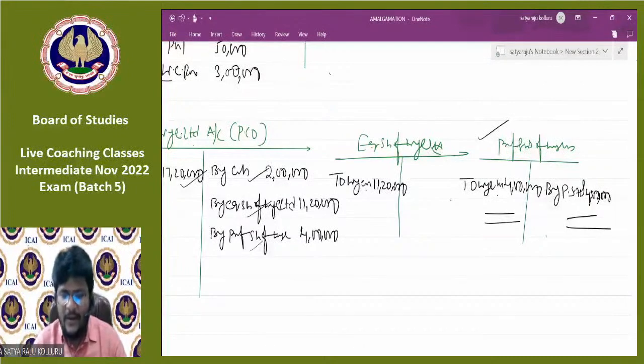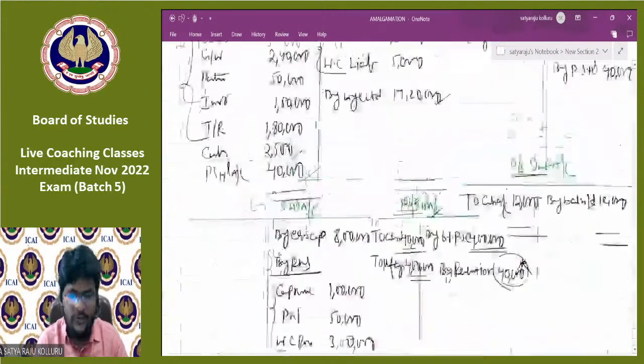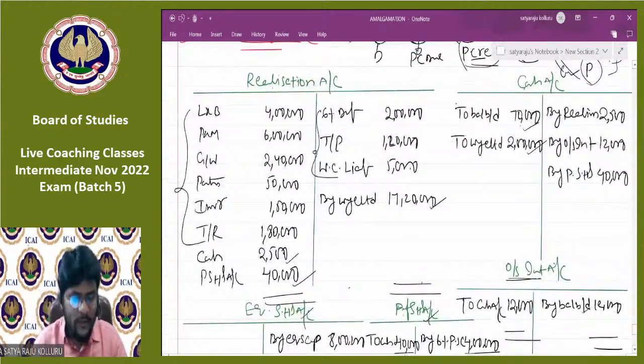Tell me, guys. Before making final settlement to the equity shareholders, first I need to close the realization account. Can you please all of you close the realization account? May I know the realization profit or loss? Quickly, guys. So many persons are giving different answers. Let me check from my end as well.